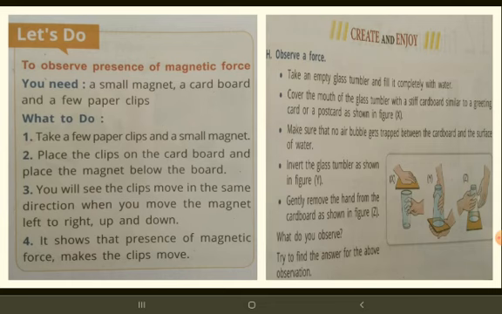I hope you understood. Now there are two activities you have to do. In the first activity you will learn about magnetic force. The second activity is to find the answer to the above observation in class. This is also one force, so there are two different forces. You have to do these activities and send them to my WhatsApp.